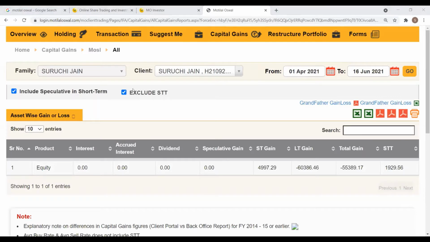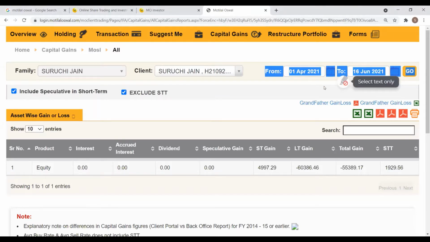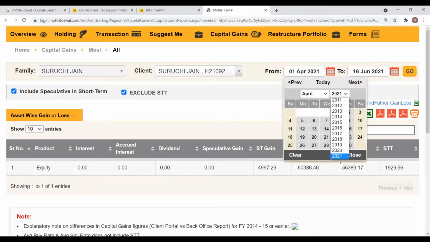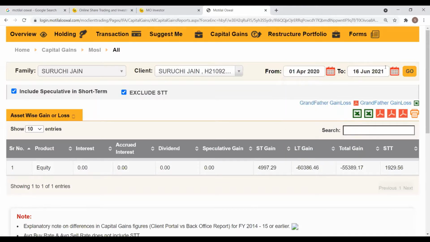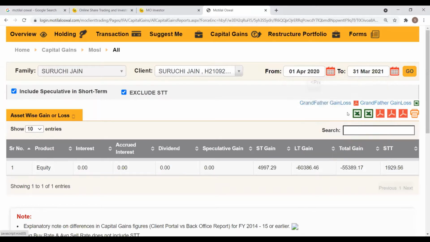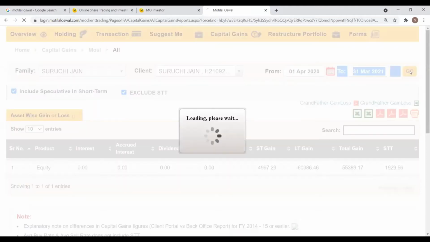Here you can again select the date like we have done for the transaction statement. You can select the date range for which you need the capital gains report. So you can select 1st April 2020 to 31st March 2021 if you're looking for the capital gain statement for the last financial year. And you can click on Go.